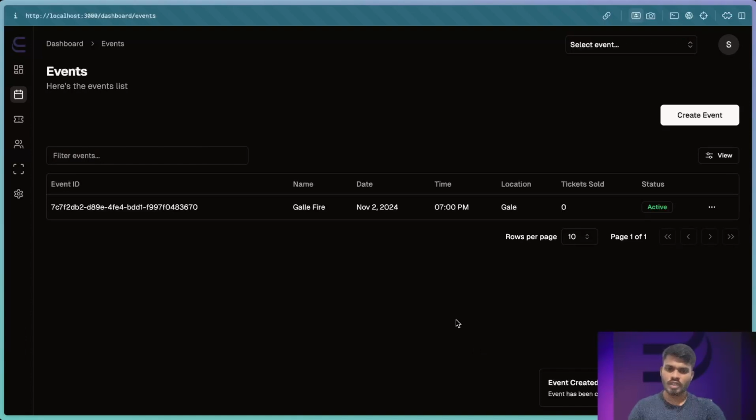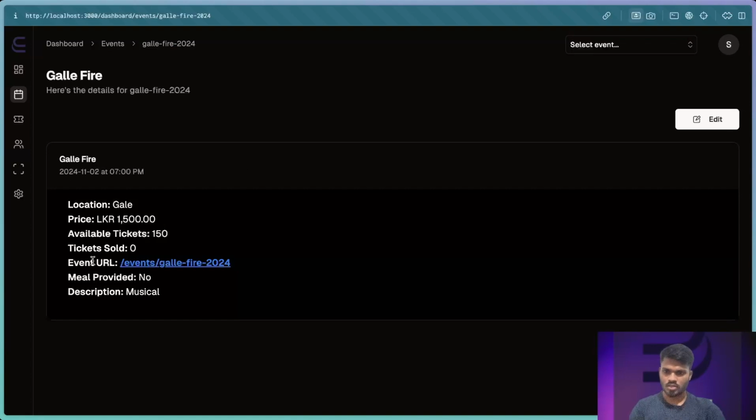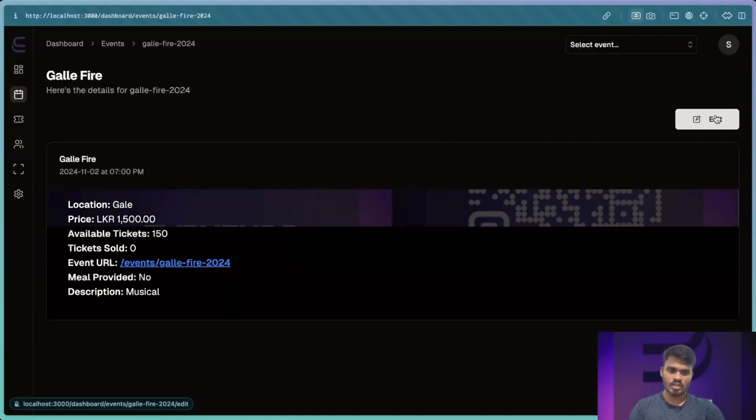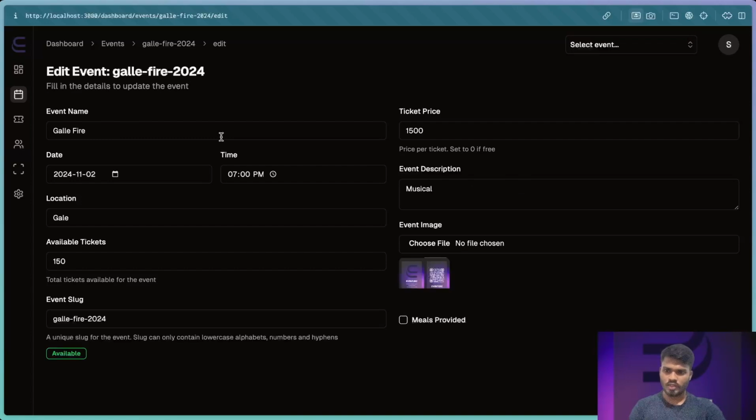After creating the event, the user can see the event details here. By clicking here, the user can view details about the event we added. Here we can edit our event data.